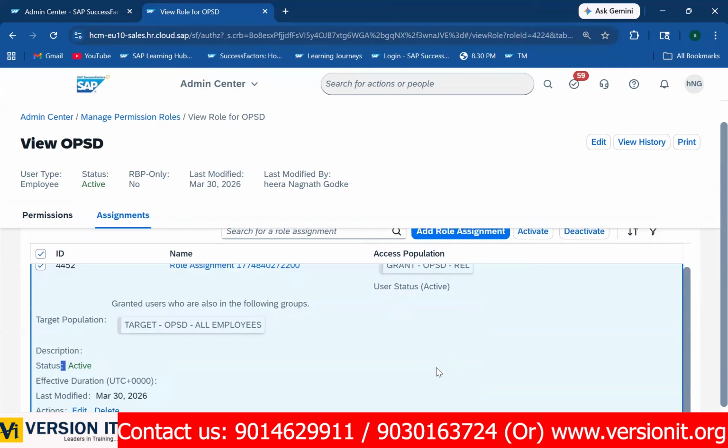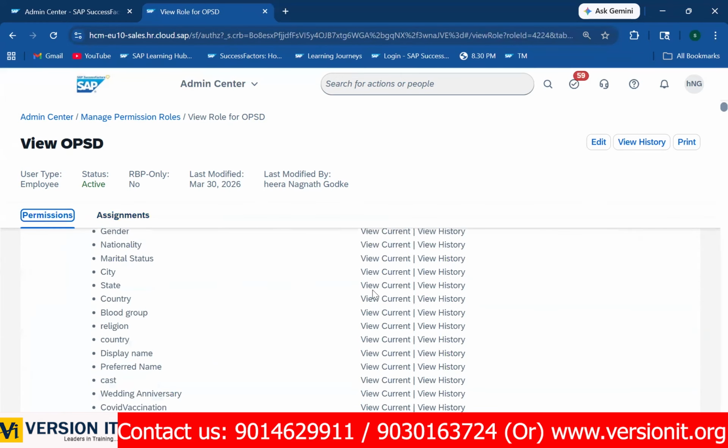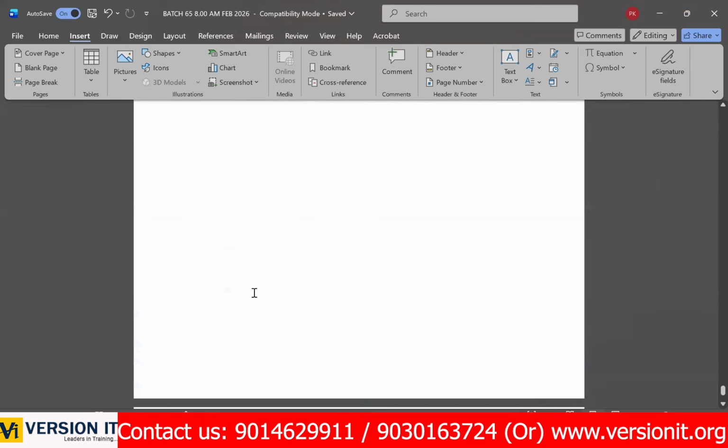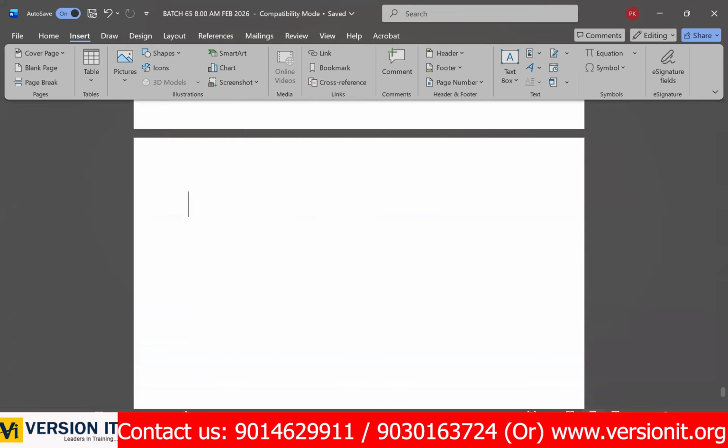Now if you log in as grant manager, operations manager, you can access your operations department employees' data. That means only you can view, because in the permissions we have given only view access. See here. Got my point? This is the way to set up the permissions for any role, the same procedure for any role. Same procedure you need to follow. Got my point? So the theoretical part is very, very important, Balaji, here.